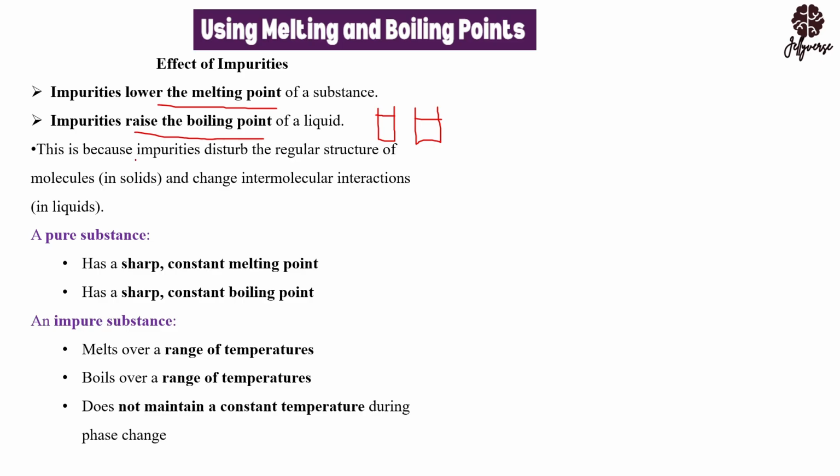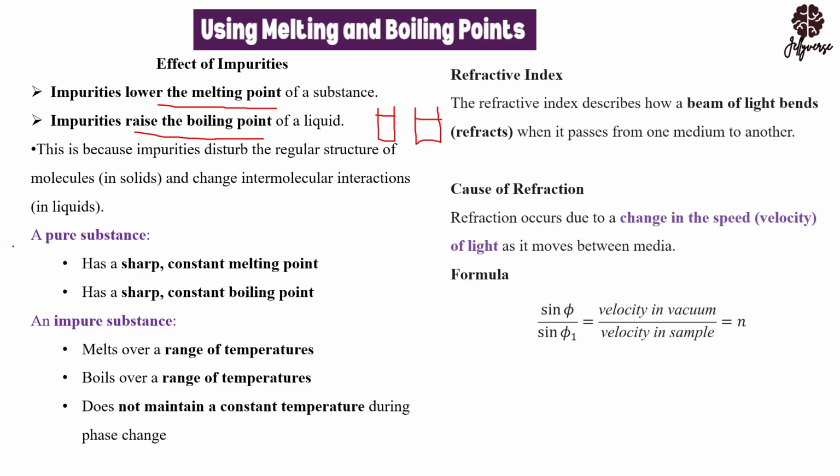Meaning if you have impure kerosene, at one point you have it boiling at 120 degrees. The next moment you have it boiling at 110. It doesn't maintain a constant temperature during the phase of change.